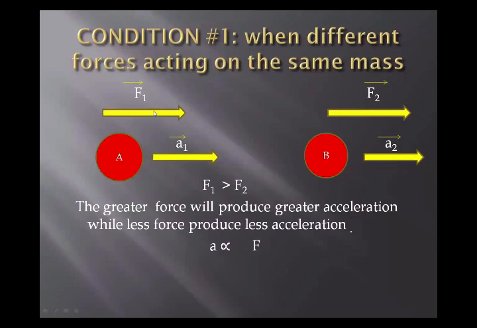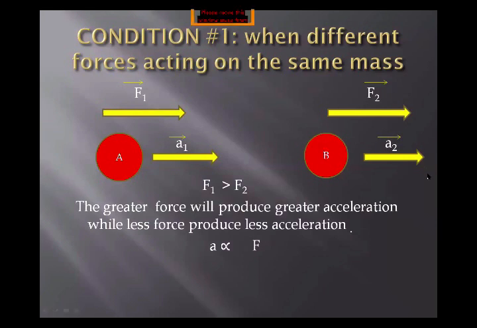Now we take body B with the same mass, and we apply a force F2 on it. Now, students, this F2 is less than F1. We are applying a greater force on body A, and a smaller force on body B.